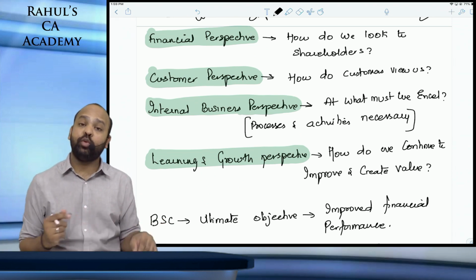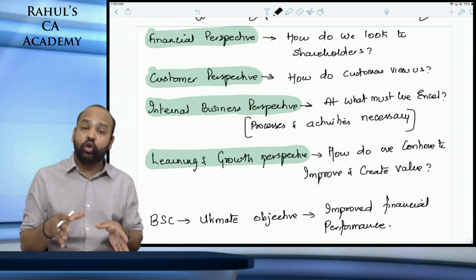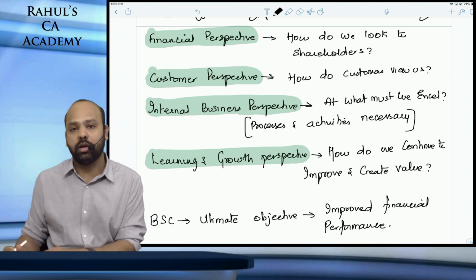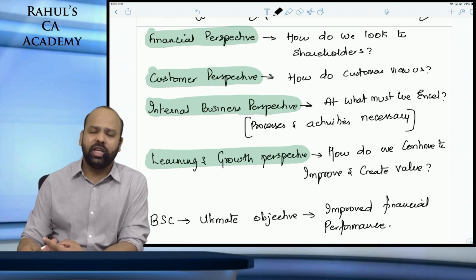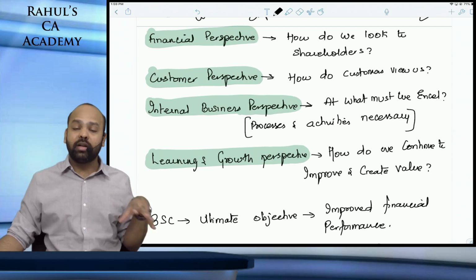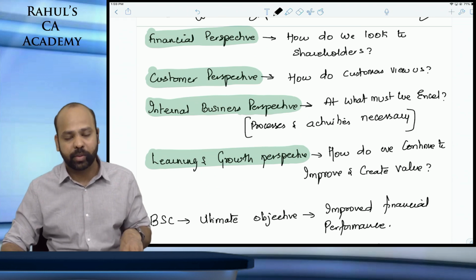The rate at which new products are launched would be internal business perspective. Being able to bring out an innovative product in the market is learning and growth perspective. Technology leadership, market leadership, all will come under learning and growth perspective. But your internal processes that need to be developed would come under internal business perspective.